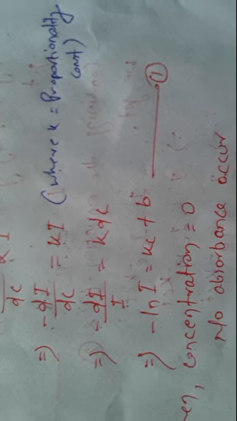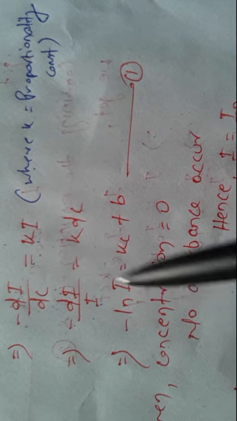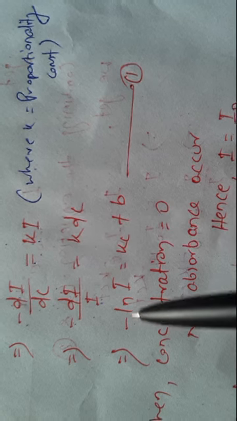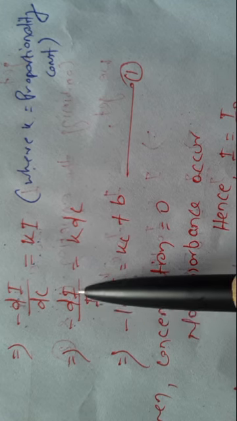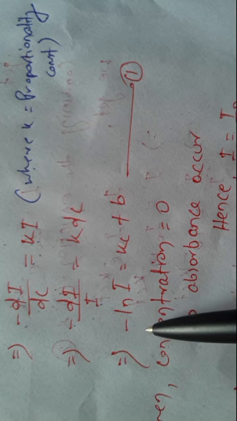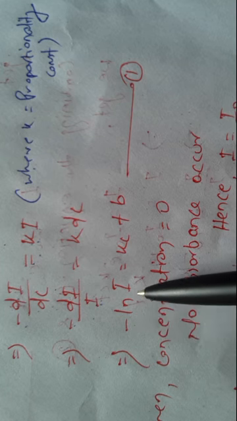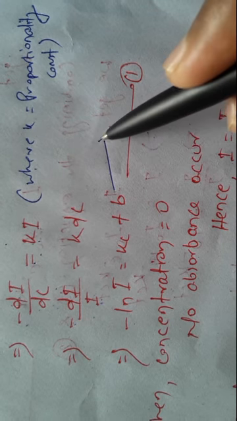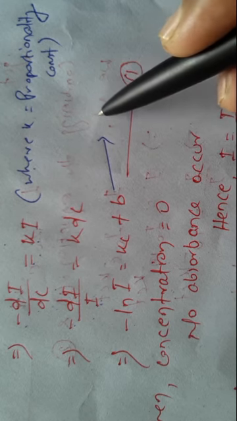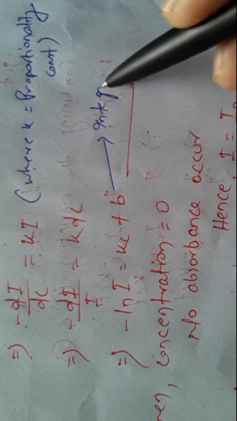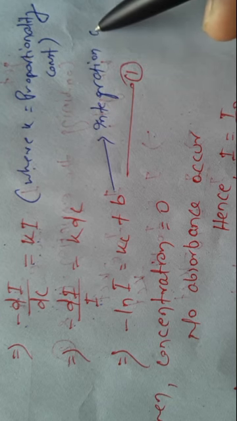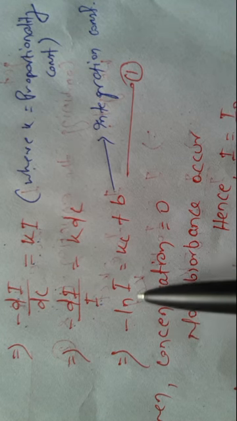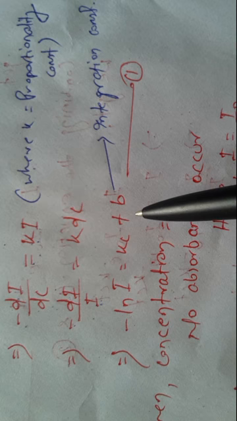After integrating both sides, we get minus ln I is equal to kC plus b, where b is the integration constant. So finally we get minus ln I is equal to kC plus b.